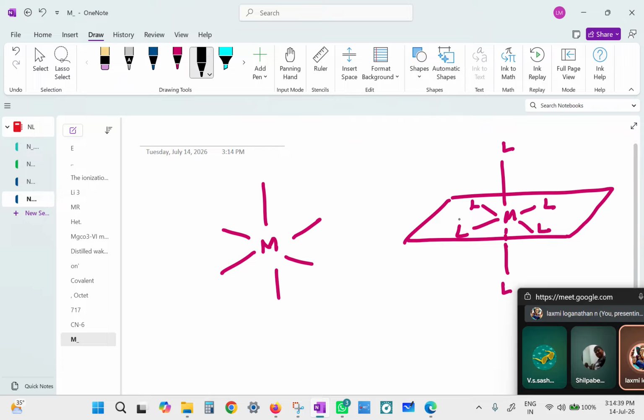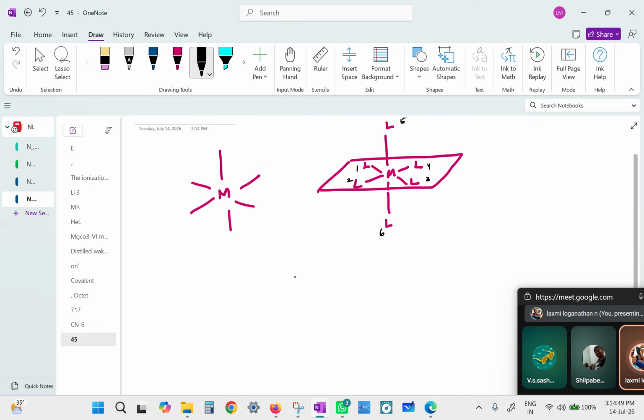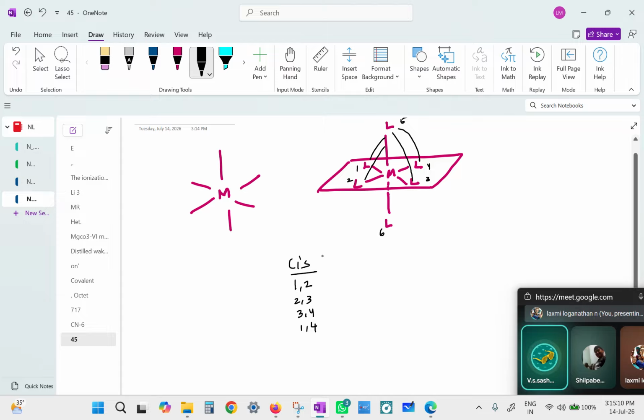So if I'm going to put the positions 1, 2, 3, 4, 5, and 6, which are the groups which are close by? What will be cis positions? Here, obviously, 3 and 4 are cis, 2 and 3 are cis, 1 and 2 are cis, 1 and 4 are cis. And 5 is cis with 4, 3, 2, and 1.